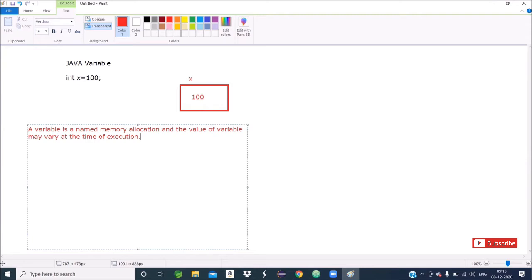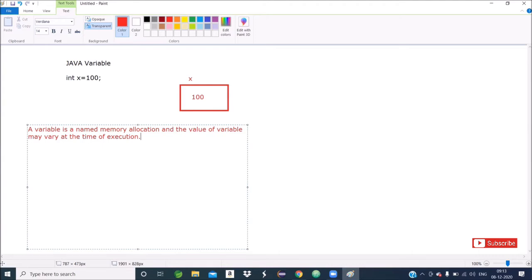Suppose I wrote a code: area equals to length into breadth. At the runtime, suppose I provided the value of length and breadth as 5 and 6. Then the output I got is 30. The second time when I execute, suppose I give 10 and 20. The third time, I give 40 and 50.